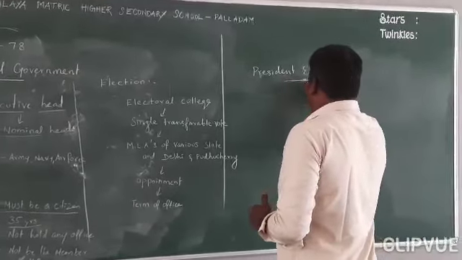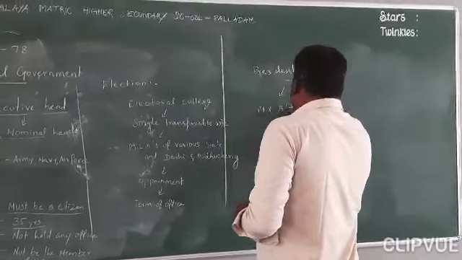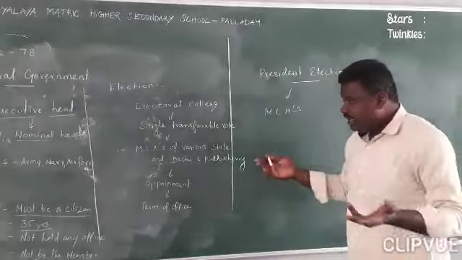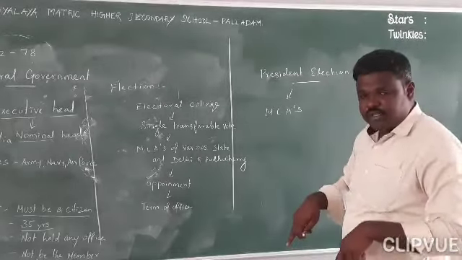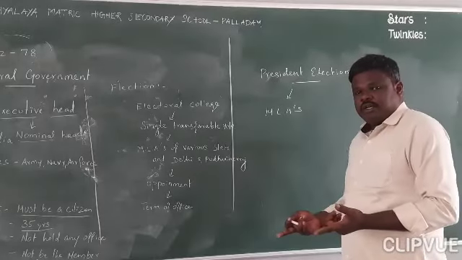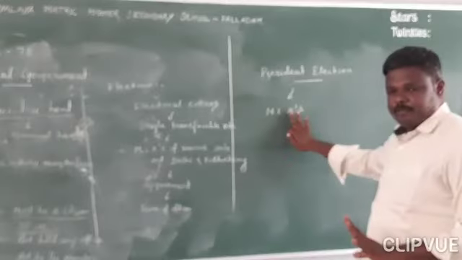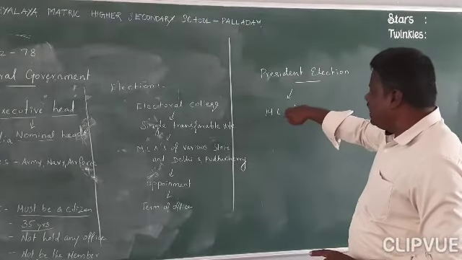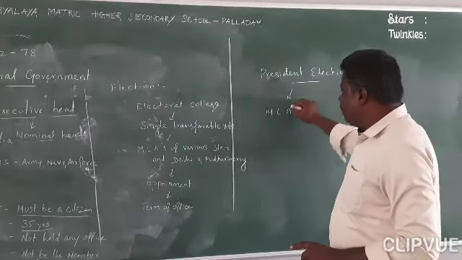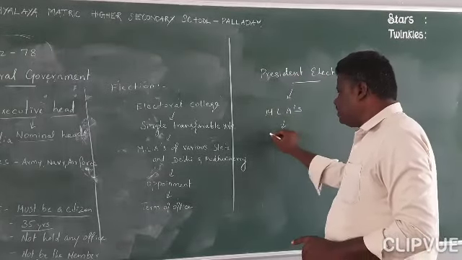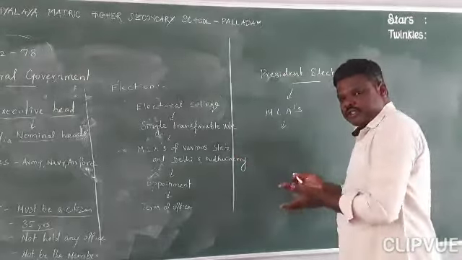It is an indirect election. Who are the voters now? MLAs of various states. Now how many states are there? How many union territories are there? All the states and union territories have MLAs, isn't it? So only those MLAs are the voters here. These MLAs elect the president. That's one part. And then MPs of Lok Sabha and MPs of Rajya Sabha, these are all the voters.